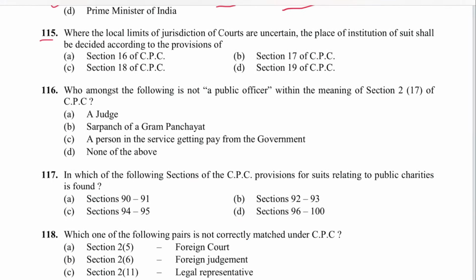Next 115. Where the local limits of jurisdiction of courts are uncertain, the place of institution of suit shall be decided according to the provision of section 18. C is the answer. 16 is general territorial jurisdiction. 17 is when different courts have jurisdiction. 19 is jurisdiction in case of compensation for wrong to person or movables.